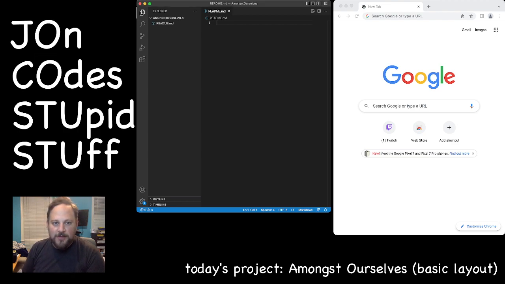So the first thing I'm going to do, so I've got VS Code open, and I've got this browser open. I'm just going to make a quick HTML file. And this is where we're going to store all of our work. And I want to open it in the browser.